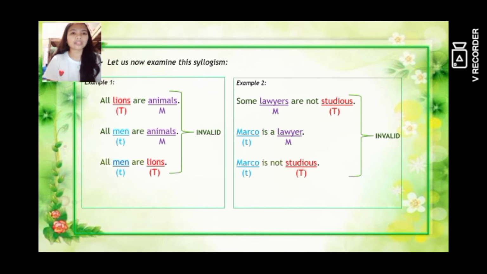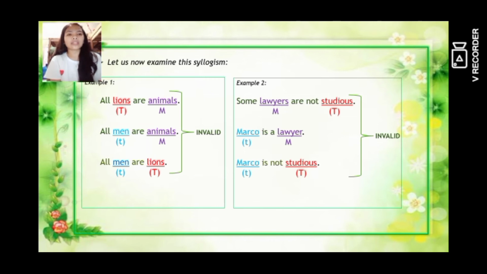So let's proceed to example number 2. Some lawyers are not studious. Marco is a lawyer. Therefore, Marco is not studious. Our major term here is studious, and our subject is Marco. In the second premise, our middle term is lawyer, since always remember that it does not appear in the conclusion. In the first premise, the middle term is lawyers, and the major term is studious.